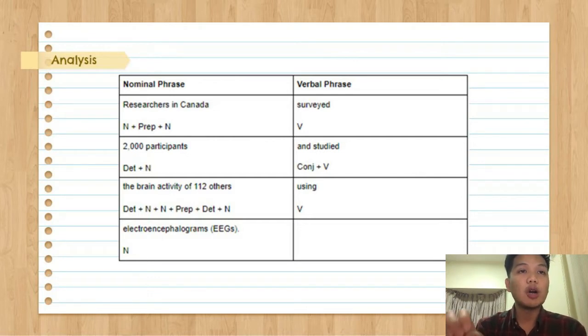Then we have the next nominal phrase, which is the brain activity of 112 others, in which the is a determiner, brain is a noun, activity is also a noun, of is a preposition, 112 is a determiner, and others is a noun. And the next is a verbal phrase, which is using, which is a verb only. And then finally we have the final nominal phrase, which is electroencephalograms, in which it is a noun.